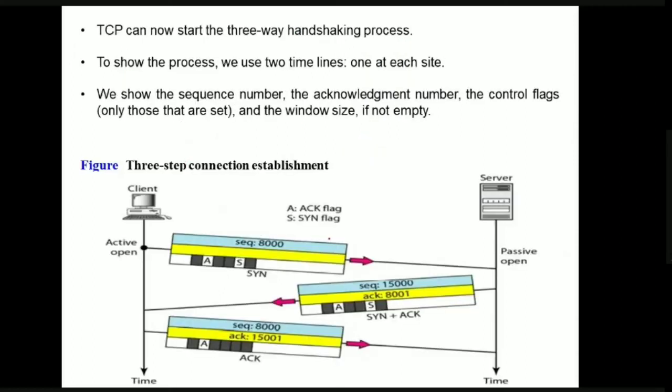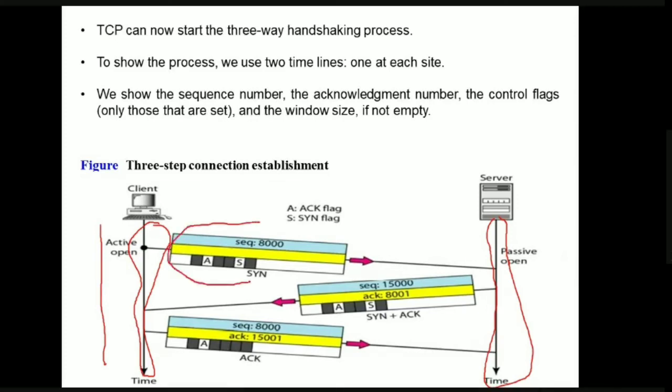If you see here, this is the diagrammatic representation of the three-way handshaking mechanism. This is the timeline of the client and this is the timeline of the server. Initially, the client is going to send this particular information. Here A means the acknowledgement flag and S means the SYN flag. Just now we saw the six flags: urgent flag, acknowledgement flag, SYN flag, FIN flag, and so on. Now the client is going to send the first packet.